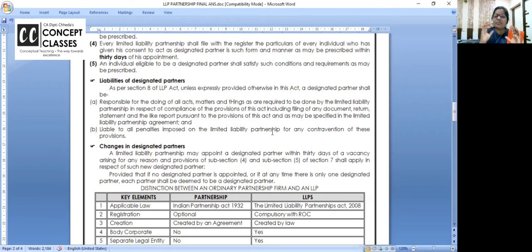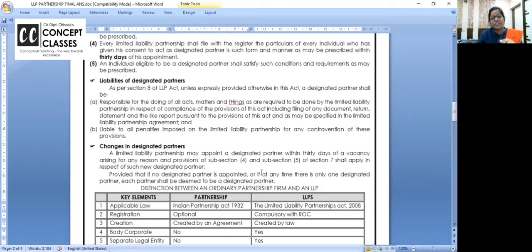But just let me make it clear. For LLP fraud or anything, only those partners will be responsible who are involved, not all. But if, in the LLP's fraud, others besides the partners involved were also aware of it, then all of them would be involved, and there is imprisonment also for that. So these are the general rules of LLP. Can we change the designated partner? Yes. Can we appoint a new one? Yes, within 30 days of vacancy, you can appoint a new one and intimate again. Take a confirmation from the new designated partner and intimate.